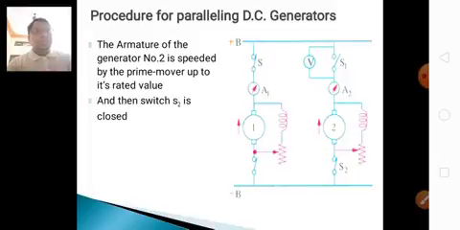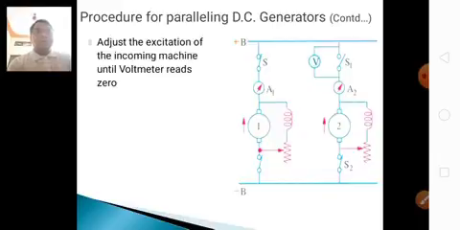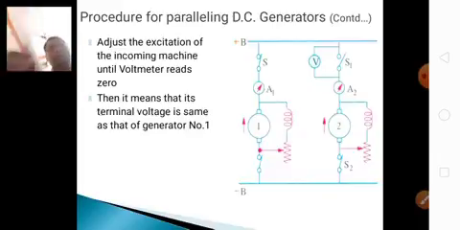The circuit is completed by putting a voltmeter V across the switch. The voltmeter shows the voltage. Adjust the excitation of the incoming machine until the voltmeter reads 0.